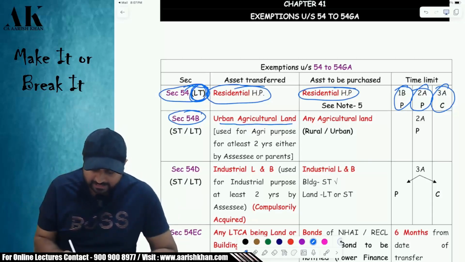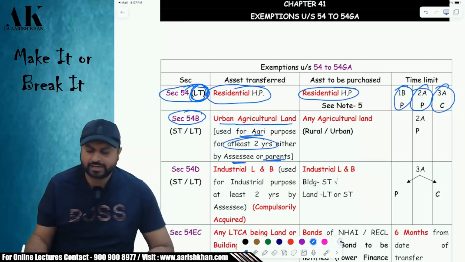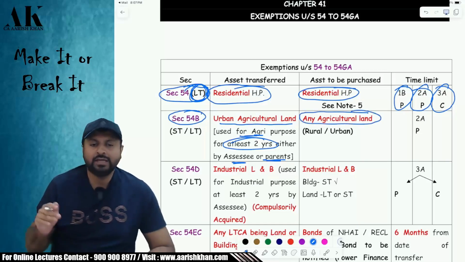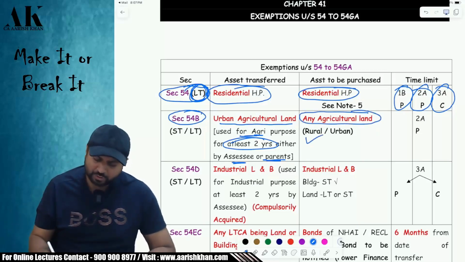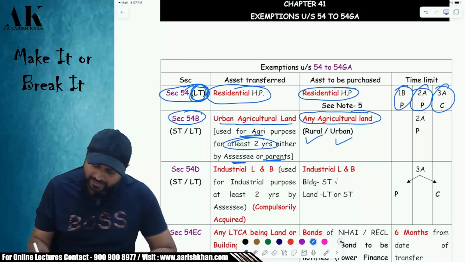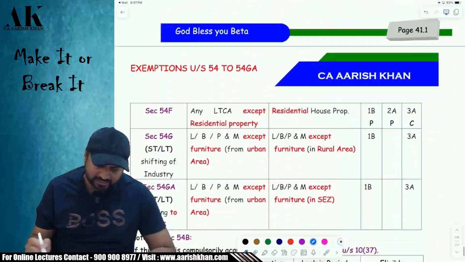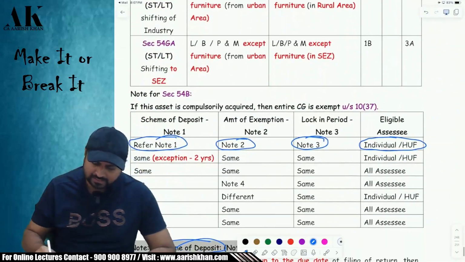So, urban agricultural land which is used by either me or my parents for at least 2 years for agriculture purpose. Now if I want to exempt the capital gains, I need to buy another agricultural land. The new land which I will purchase may be rural or urban, it doesn't matter. In how many years am I supposed to purchase? Within 2 years from the date of transfer. The rest of the points are the same as the previous section.